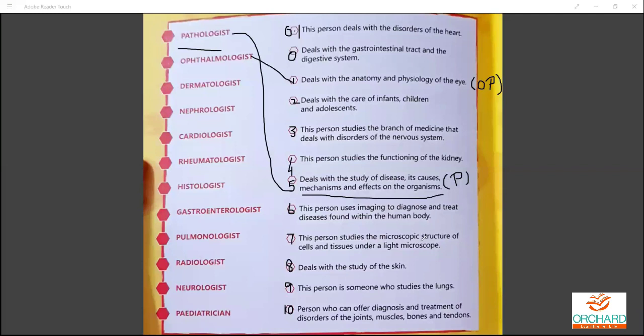So the dermatologist is nothing but dealing with skin. The people who are dealing with skin and the skin products will be coming under dermatologist. So can you match the following for your dermatologist? All right, very good. So here the study of skin is here. So it's dermatologist, so this will be the answer. Studying about skin, so the answer goes from this to here.